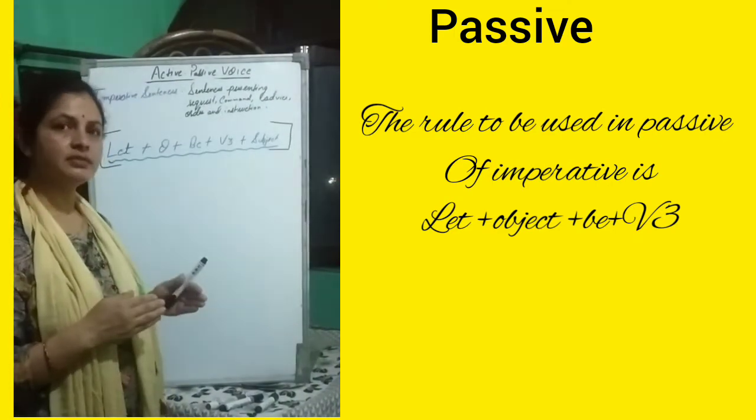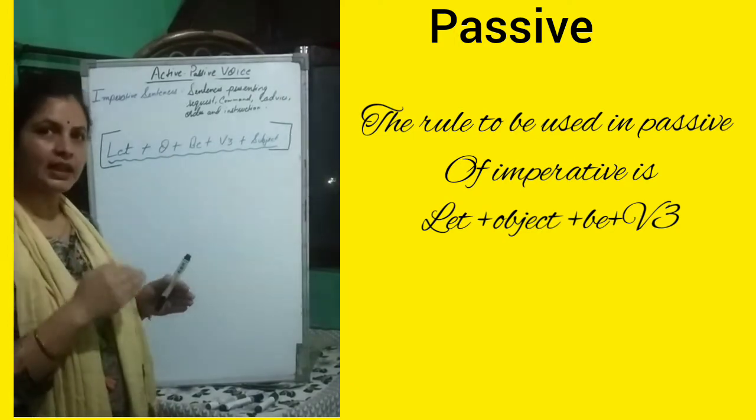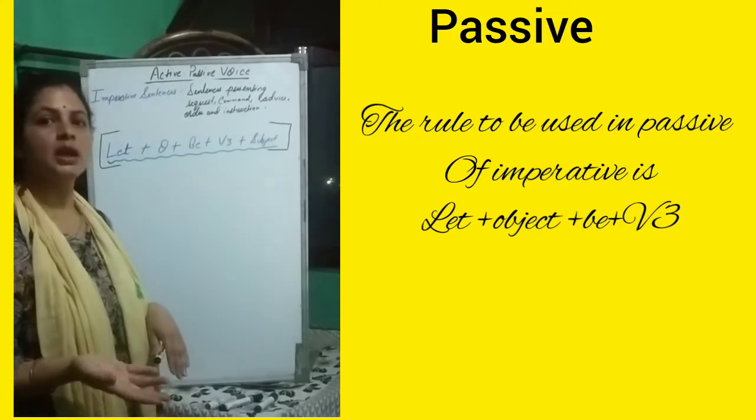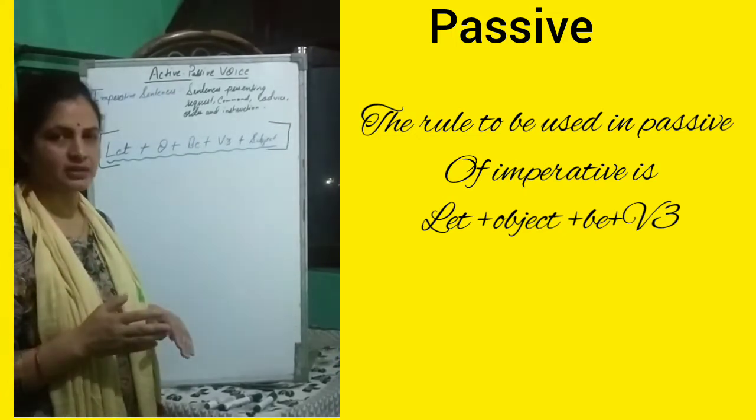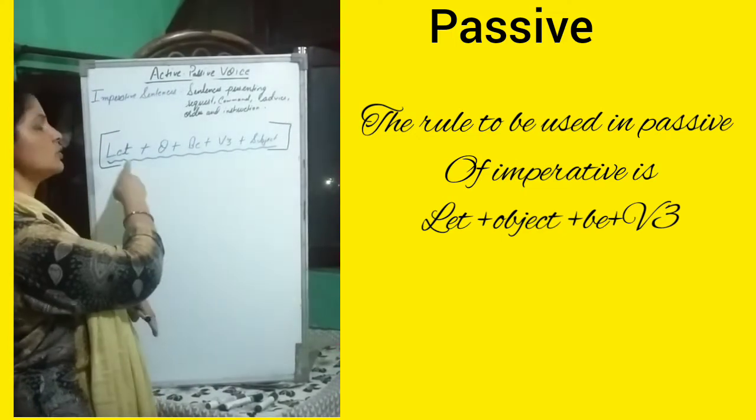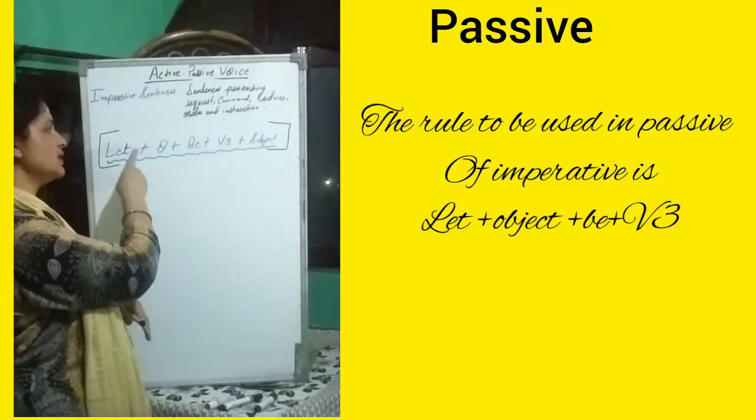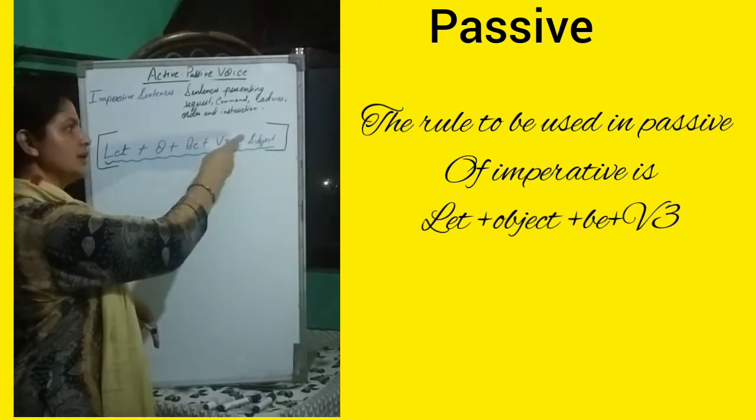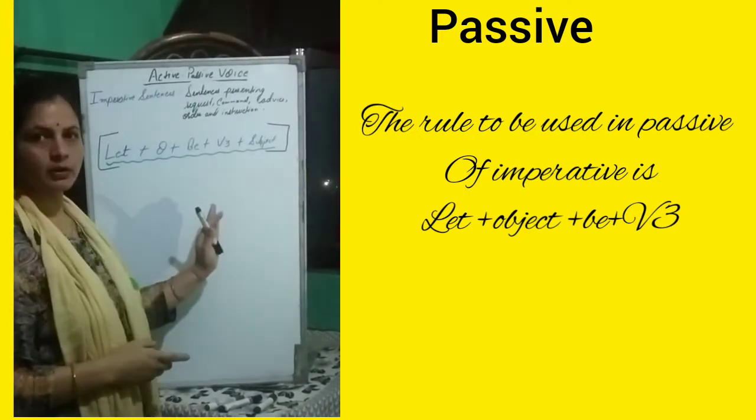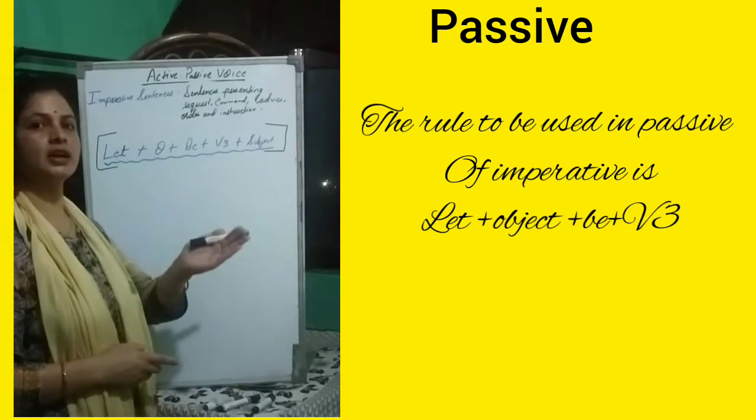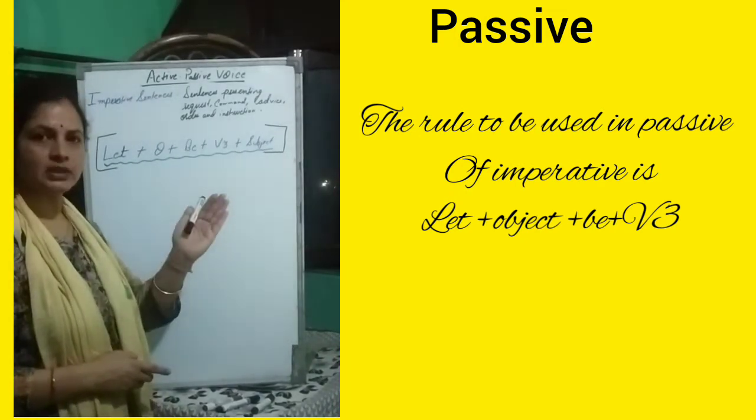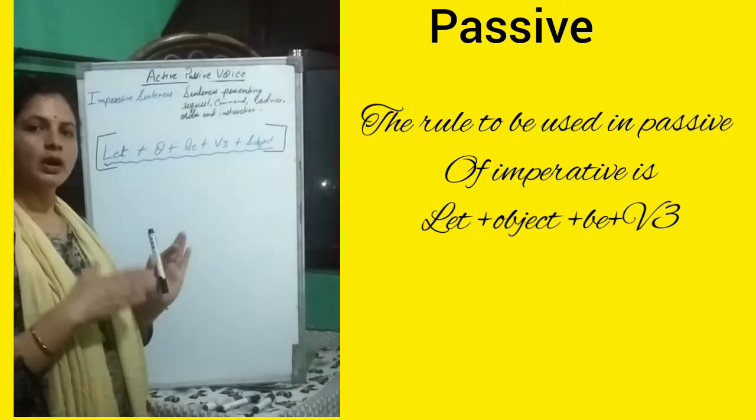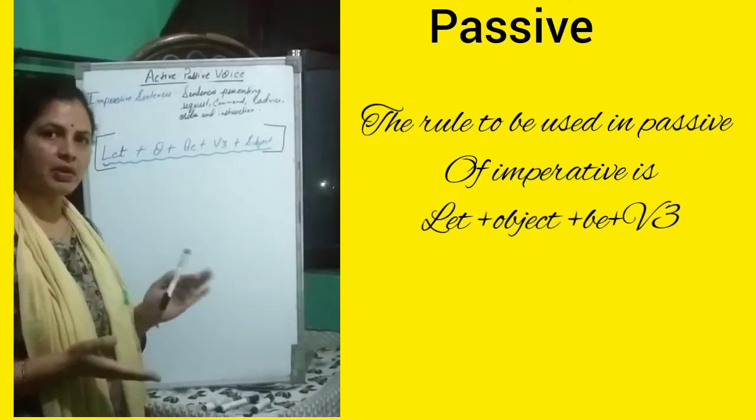Now imperative sentences of active voice need this rule while transforming into passive voice imperative sentences. What is the rule? Let plus object plus be plus third form of verb plus subject. This third form of verb we have to use every time, whatever the type of sentence of active voice, while transforming the sentences into passive form, children.